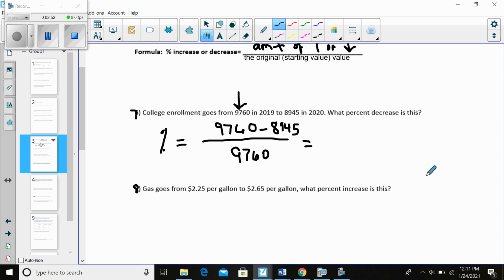The final answer is 0.0835, right? So to round this off in a way that makes sense, let's call that 8.4%. Okay, so pause the video and try number 8.